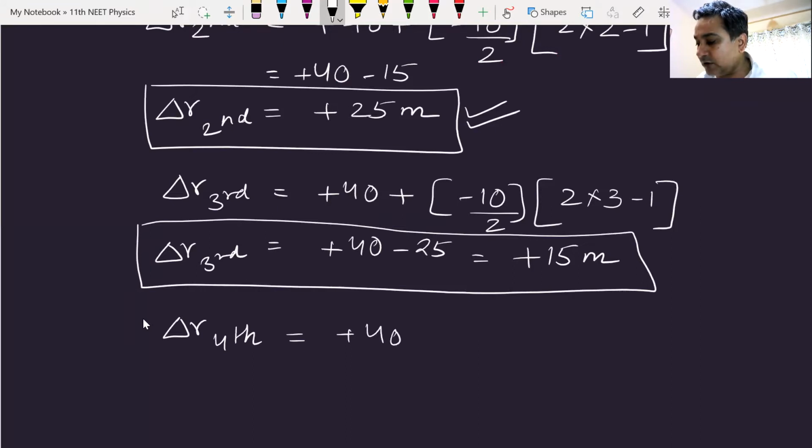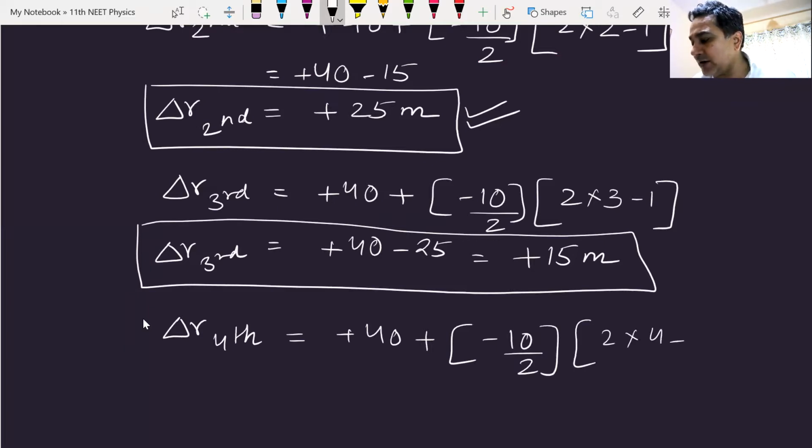Plus 40 plus minus 10 by 2 multiplied by 2 into 4 minus 1. Now the answer is plus 40 minus 10 by 2, which is minus 5. Minus 5 multiplied by 7 is minus 35, I think. Now the answer is plus 5 meter.